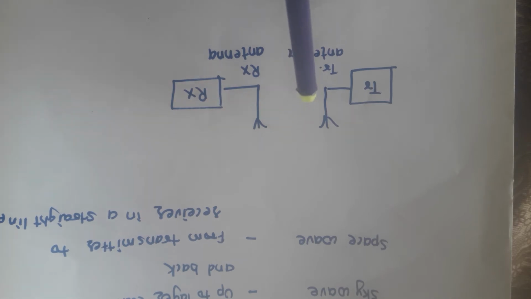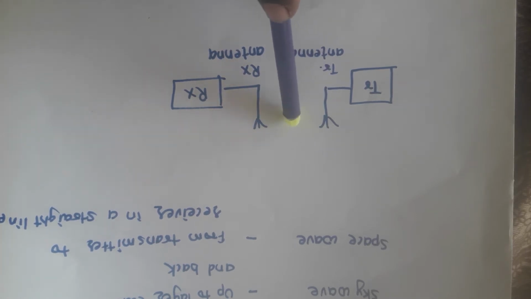Now, when the electromagnetic field is radiated by the transmitting antenna, this EM field takes three different paths, and these three paths are nothing but the different types of wave propagation. If the radiated electromagnetic field propagates along the surface of the earth, it is called ground wave propagation. If it is transmitted towards the ionosphere and then reflected back, it is called sky wave propagation.